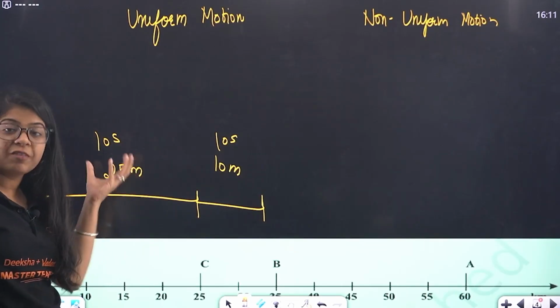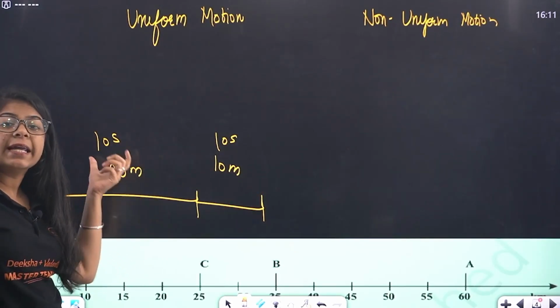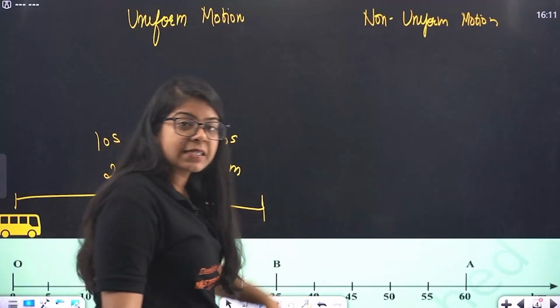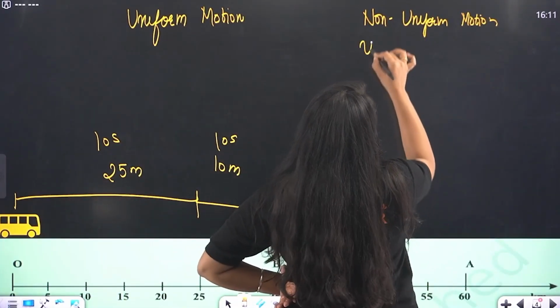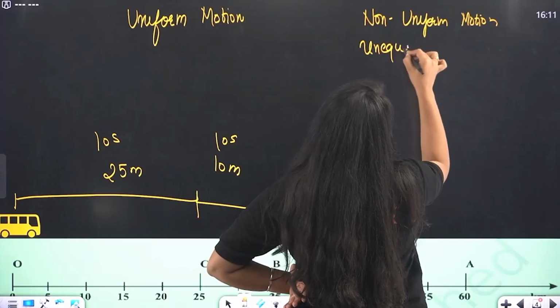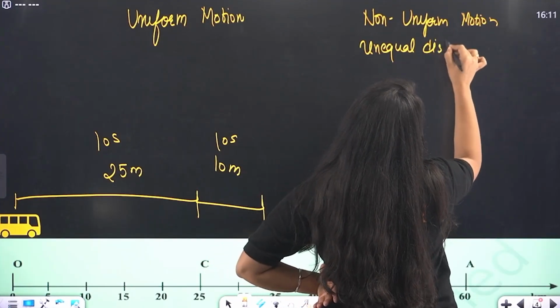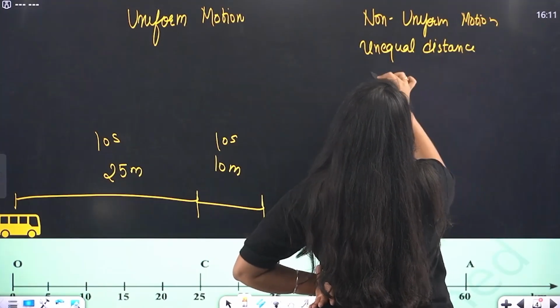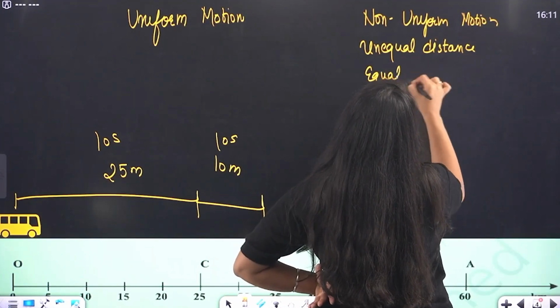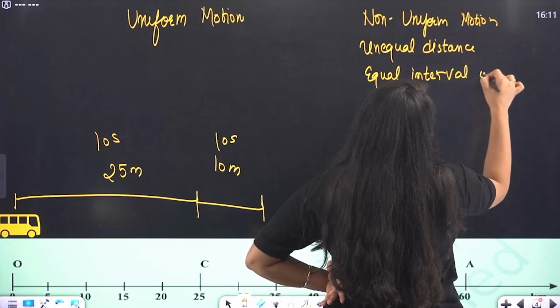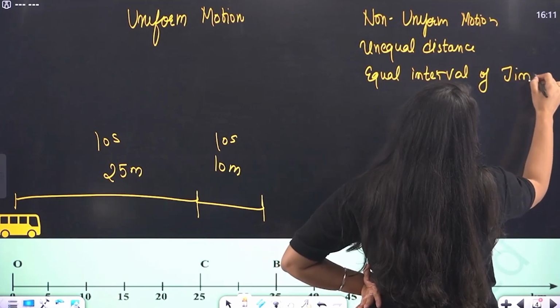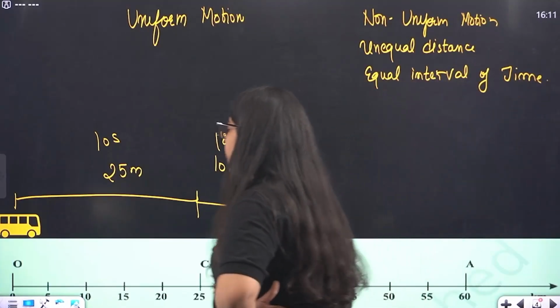Unequal distance, 25 meter, 10 meter, not equal, in equal amount of time, 10 seconds, equal, right? So, that is your non-uniform motion. That is unequal distance in equal interval of time. That is your non-uniform motion.